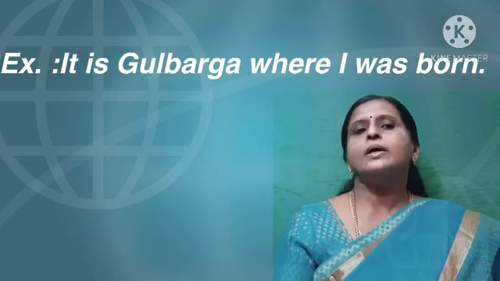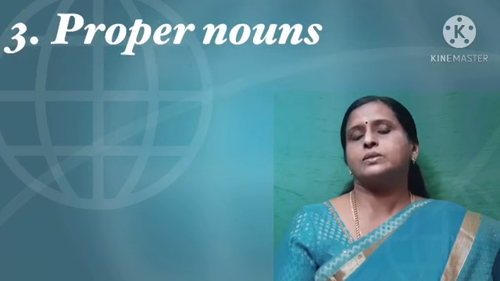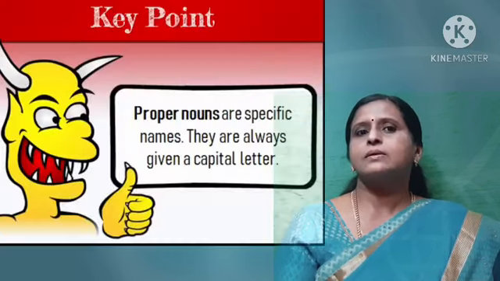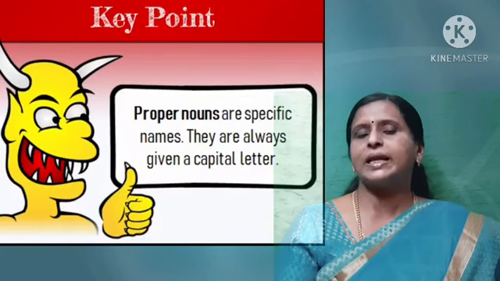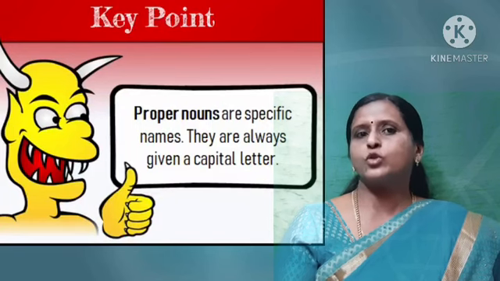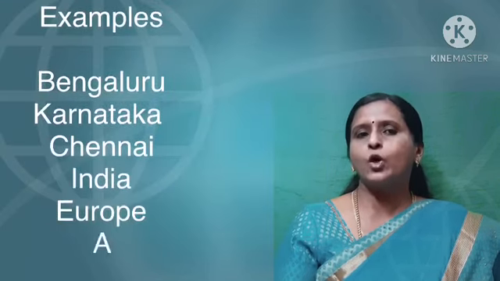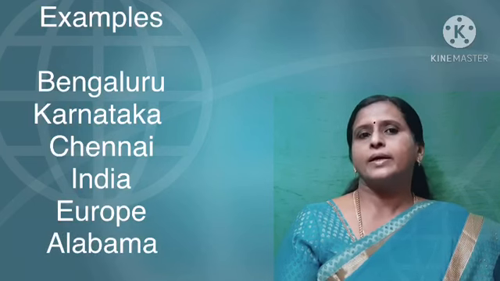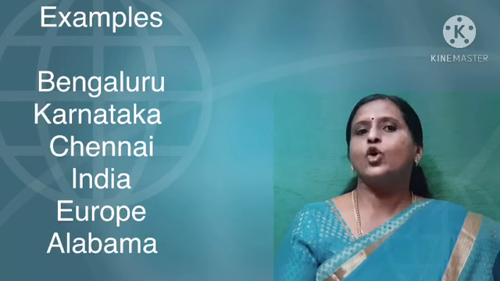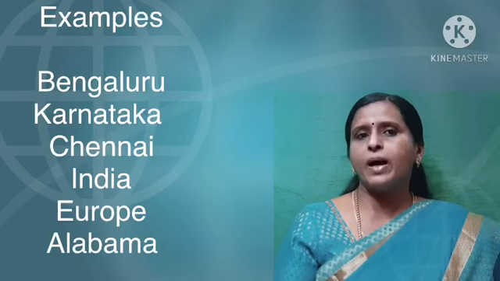Okay, children? Then proper nouns. Proper nouns means names of places, of persons. Okay? That also you should capitalize. That rule also you may know, I think. Yes or no? For example, Bengaluru, Karnataka, Chennai, India, Europe, Alabama.